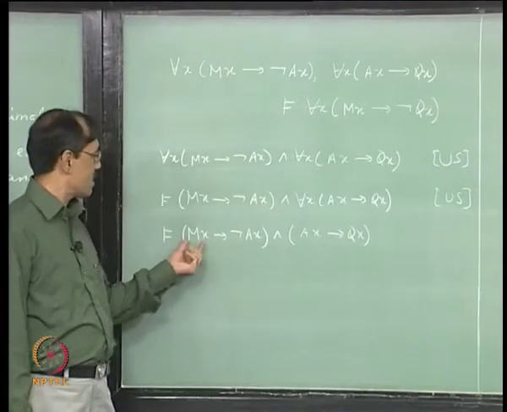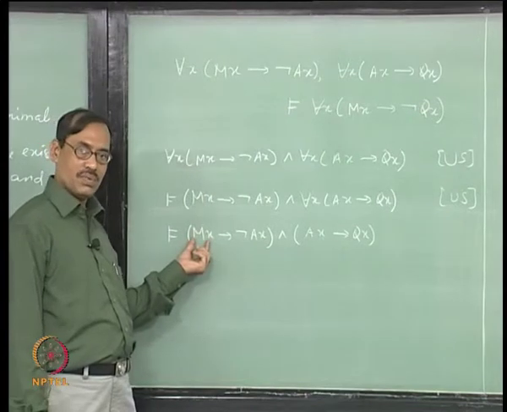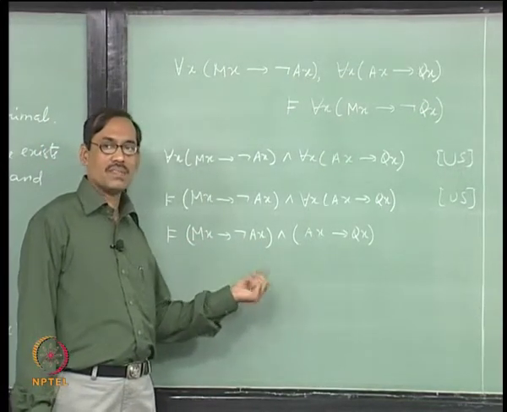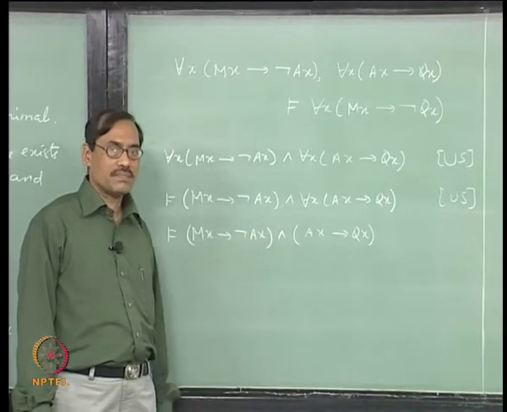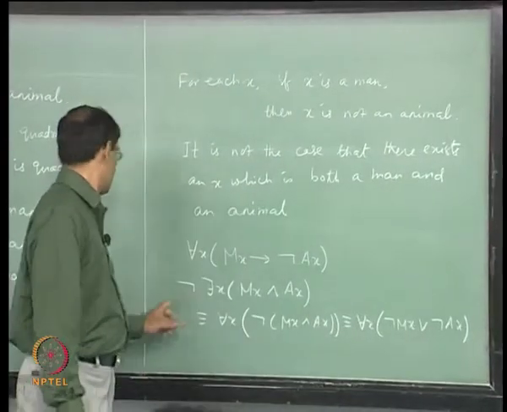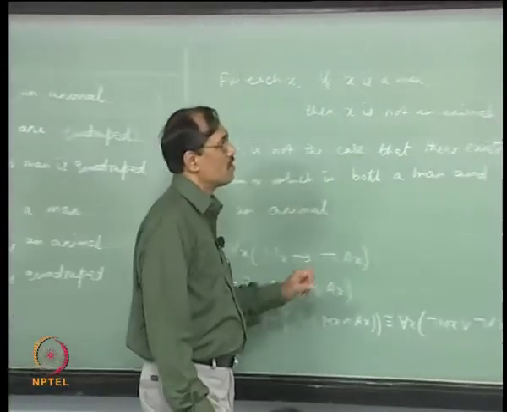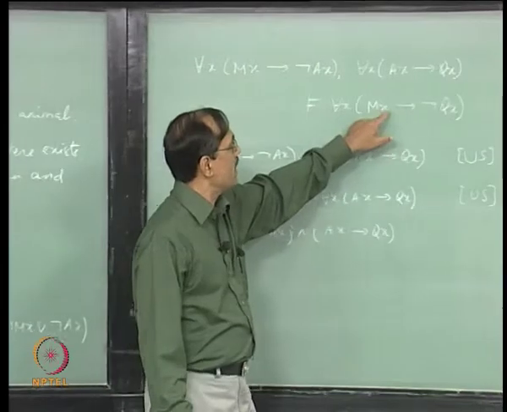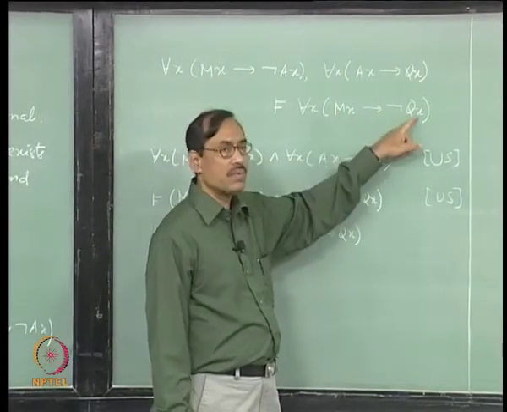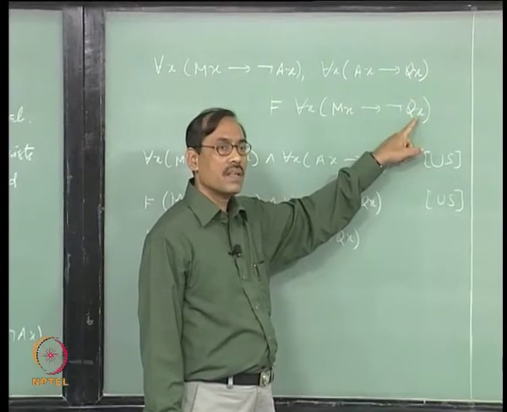Then in that case I end up with M A is true and not A is true, these are the two things, Q can be anything, right. Now the conclusion is M A implies not Q A. So, when M A is true Q A should be false, right.